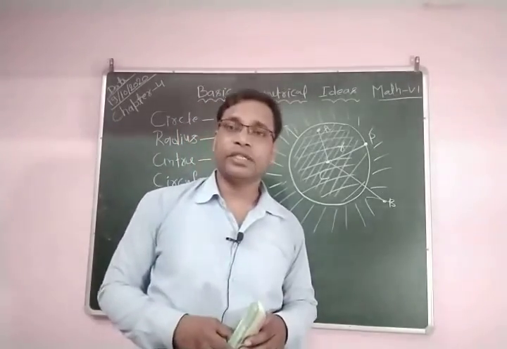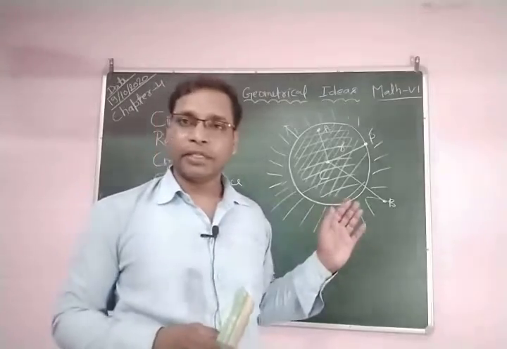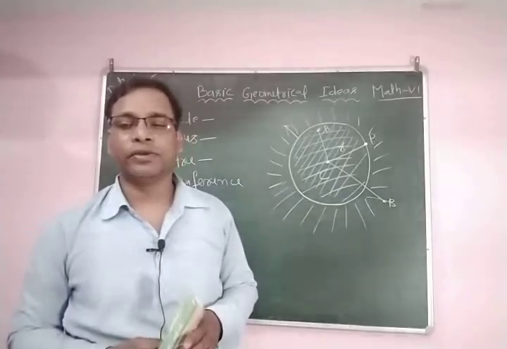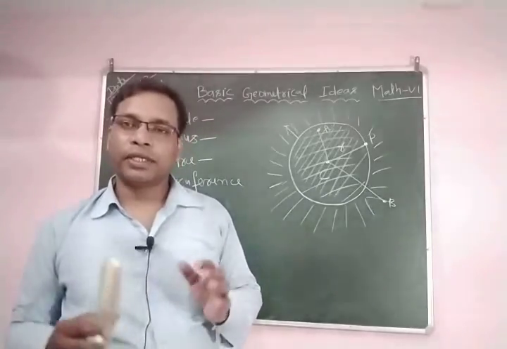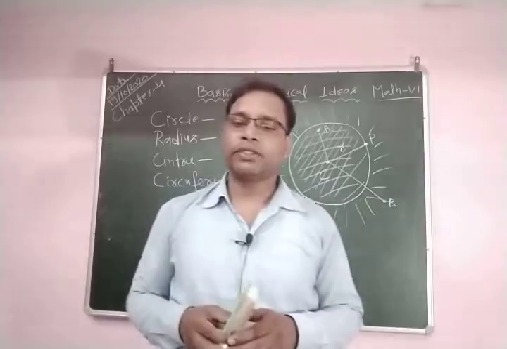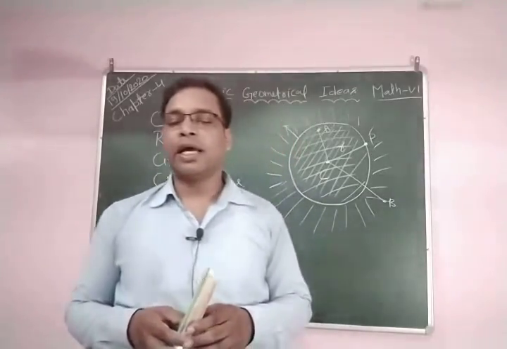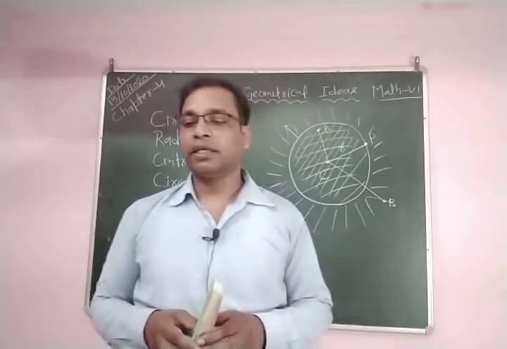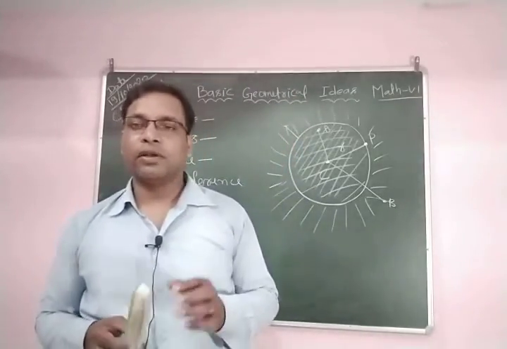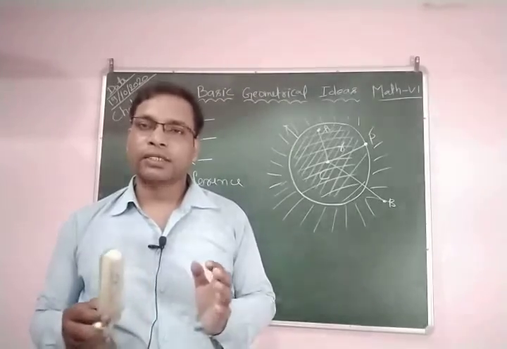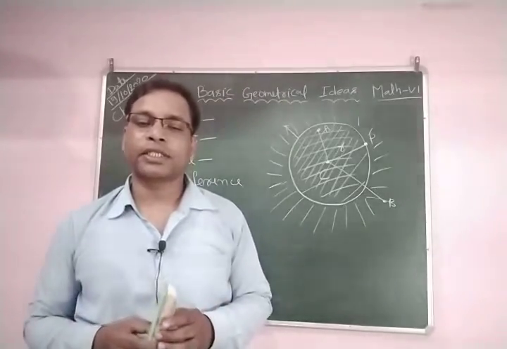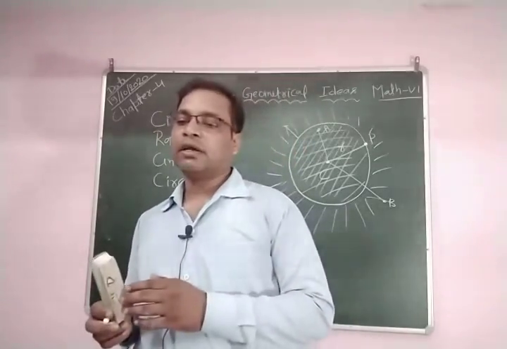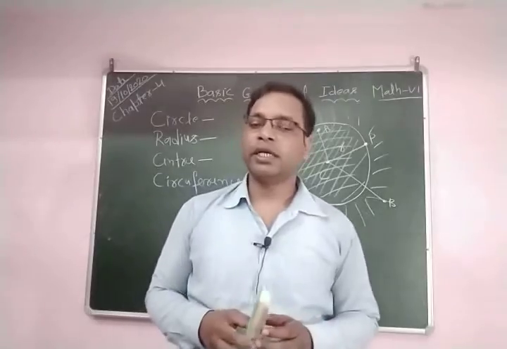A circle divides the plane into 3 parts: the exterior region, the interior region, and the boundary region. Now we also discuss the circular region. What is a circular region? The collection of all points of the plane which lie either on the circle or inside it is called a circular region.